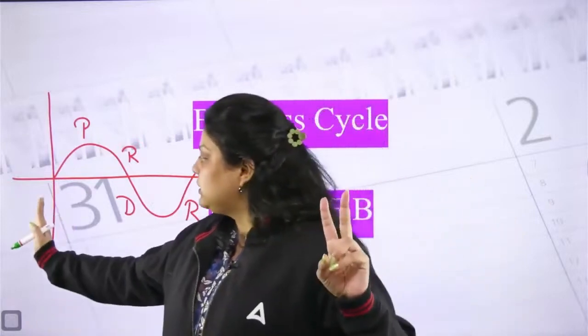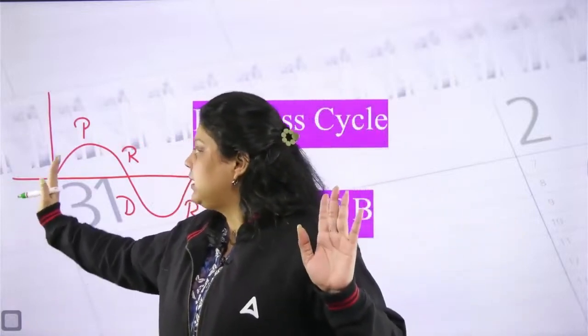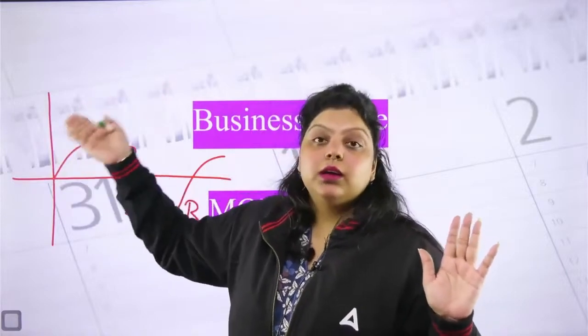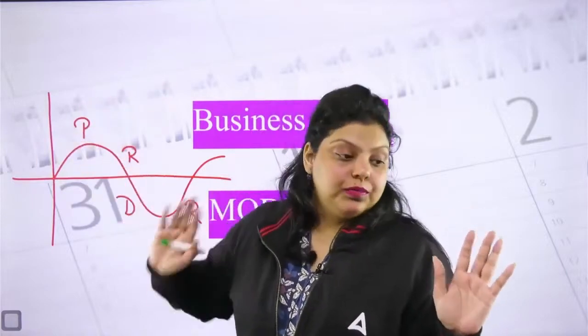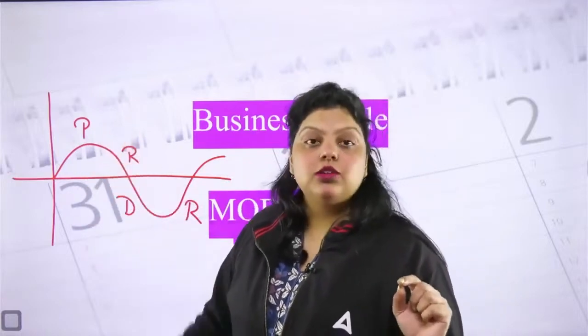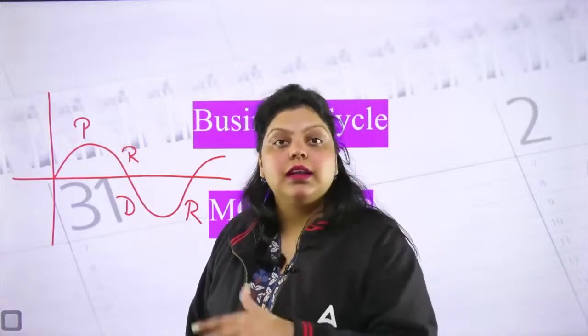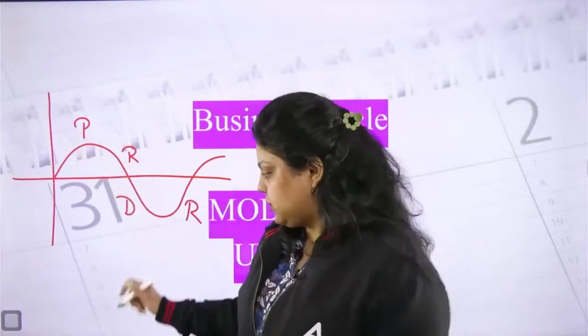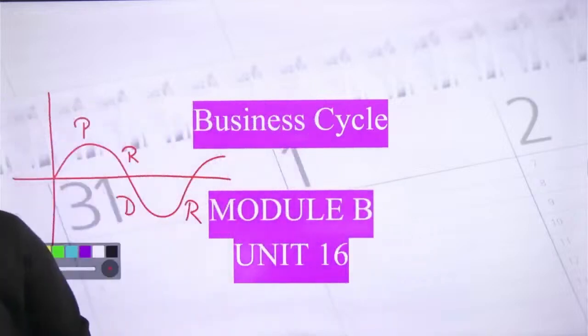Expansion means where the economic activities are growing, where the economic activities are increasing, where the economic indicators are growing. That is actually your expansion. And what is contraction? Contraction means where your economic activities are declining, where your production activities are declining, and this is the contraction. So I will show you here.